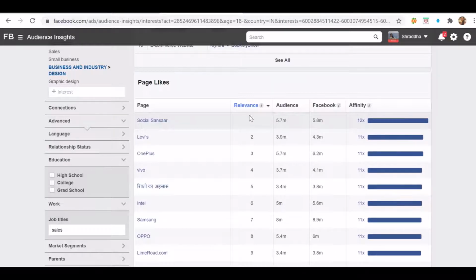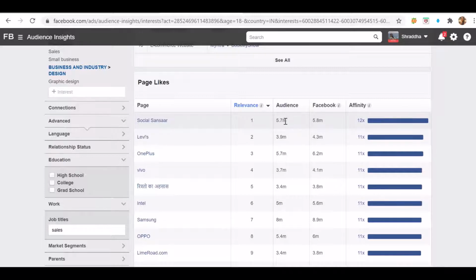If you can see, it also gives you the data of how relevant that particular page is for your audience. So if you can see Social Sensor, Levi's, OnePlus, Vivo, right? It is ranked upon relevancy. You get the number of audience. So if you can see, the size of the audience is 5.7 million.